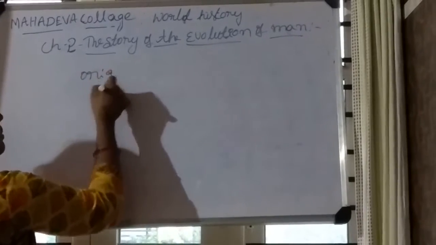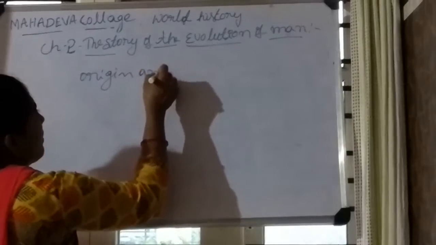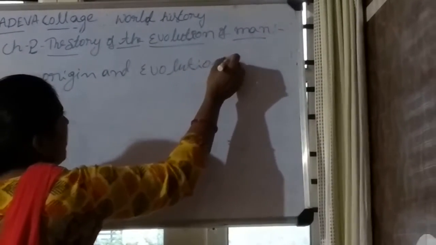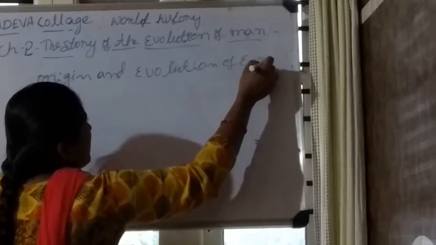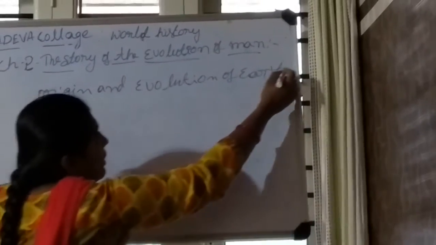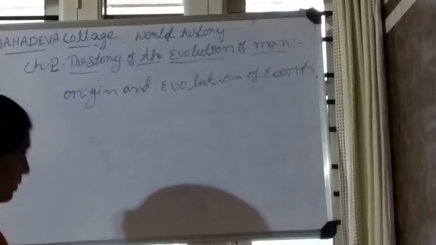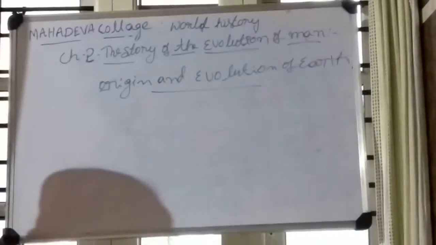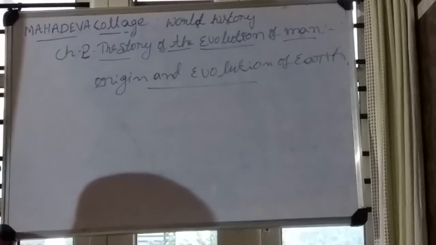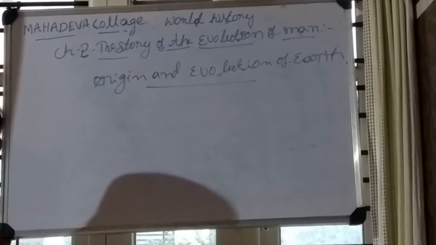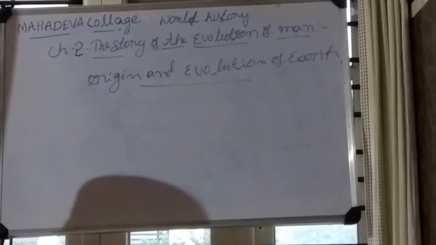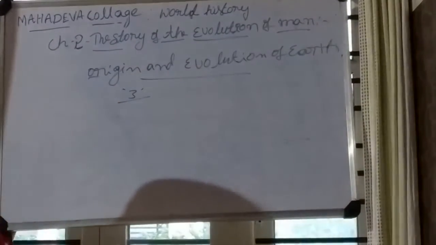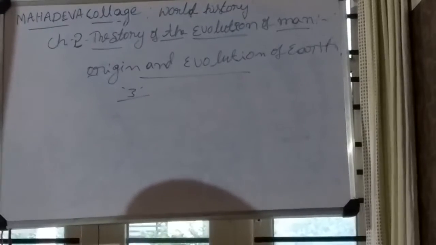Origin and evolution of Earth. There are many theories regarding the origin and evolution of Earth. Scientifically, we will discuss three theories. How many theories? Scientifically, we discuss three theories.